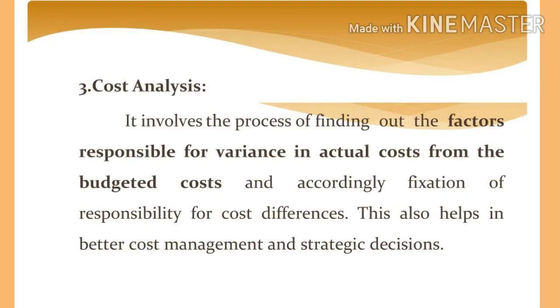Third point, cost analysis. It means the process of finding out the factors responsible for variance in actual cost from the budgeted cost. Budgeted cost means standard cost which is predetermined by the organization. While comparing the actual cost with the budgeted cost, there may be some variance. This is due to factors like poor calculation of budget, high labor cost, natural disaster, economic and political condition, etc. Out of these factors, poor calculation of budget and high labor cost are controllable factors.